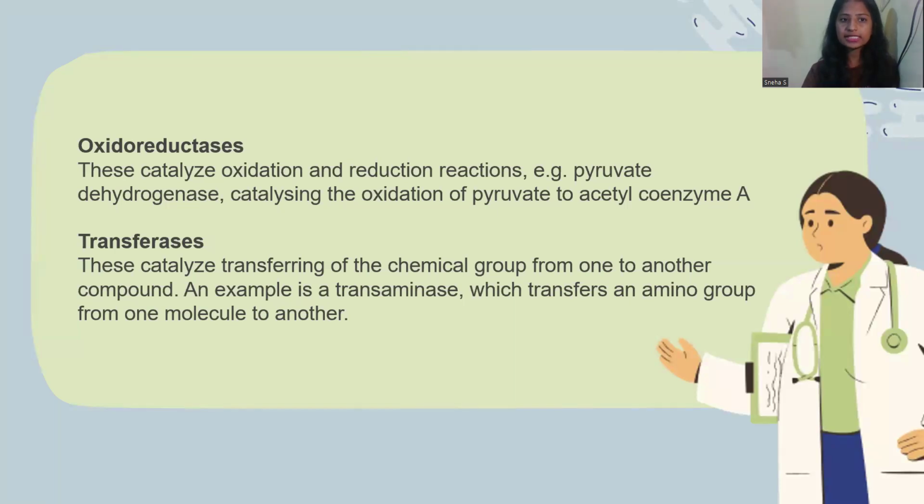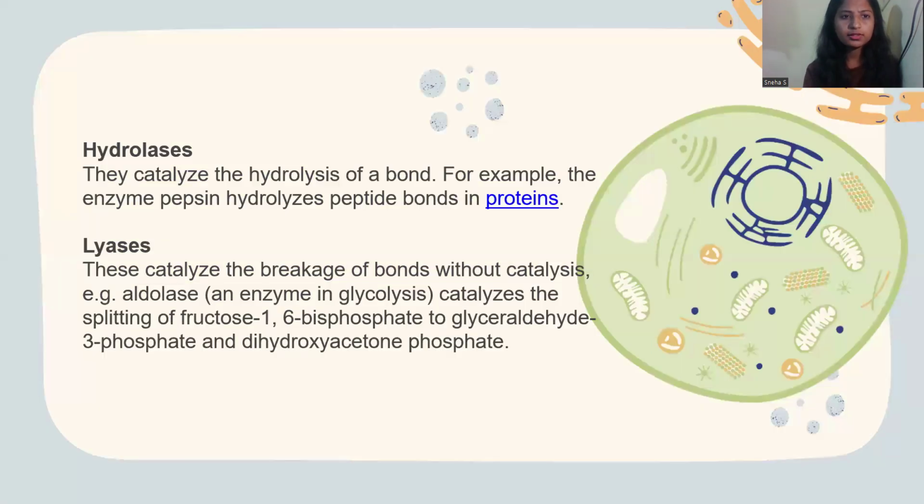And then the next one is transferases. That means there's some transfer. So here the enzyme catalyzes the transfer of a chemical group from one compound to another compound. One example for that is transaminase, which transfers an amino group from one molecule to another. Let us see the third one, that is hydrolases. This catalyzes the breaking of a bond by water, that is, hydrolysis of a bond. For example, the enzyme pepsin hydrolyzes peptide bonds in proteins.